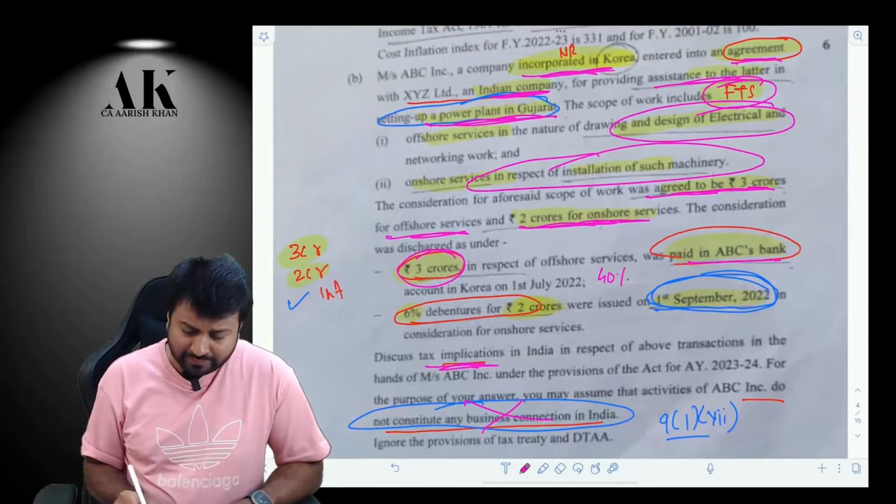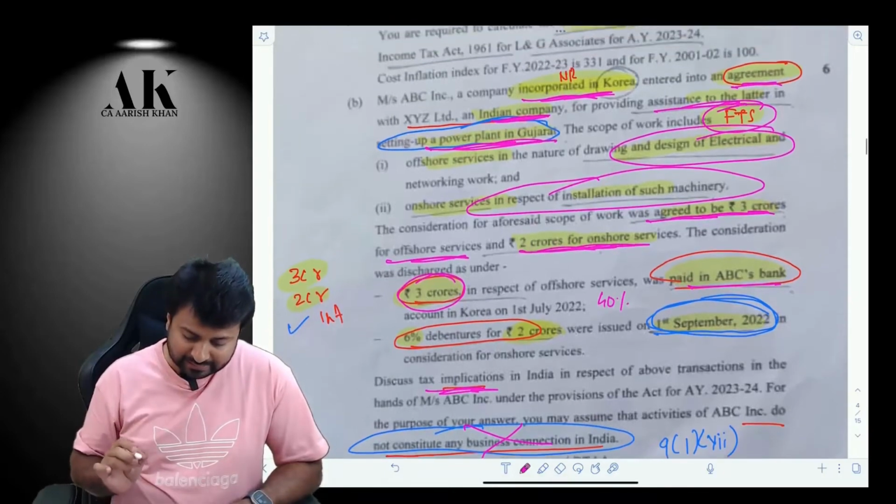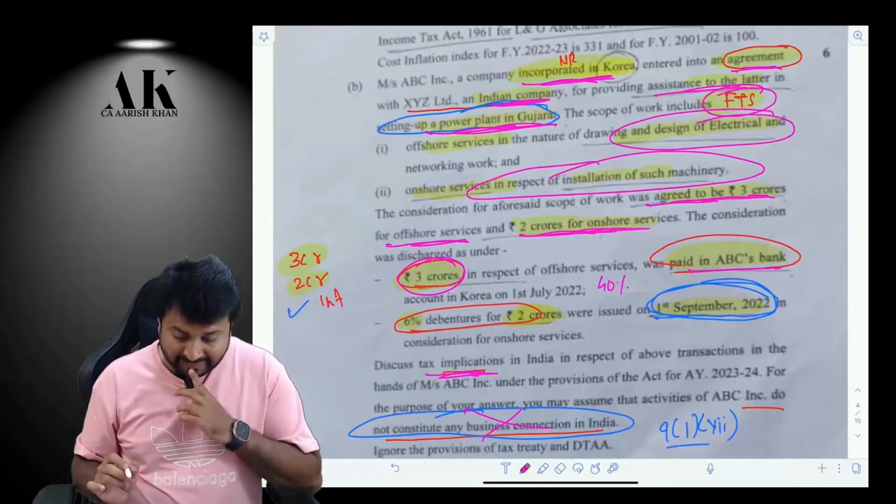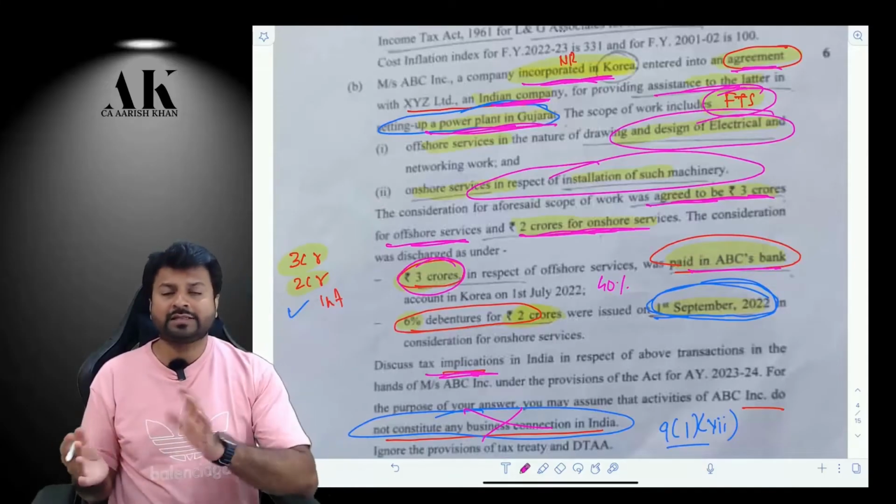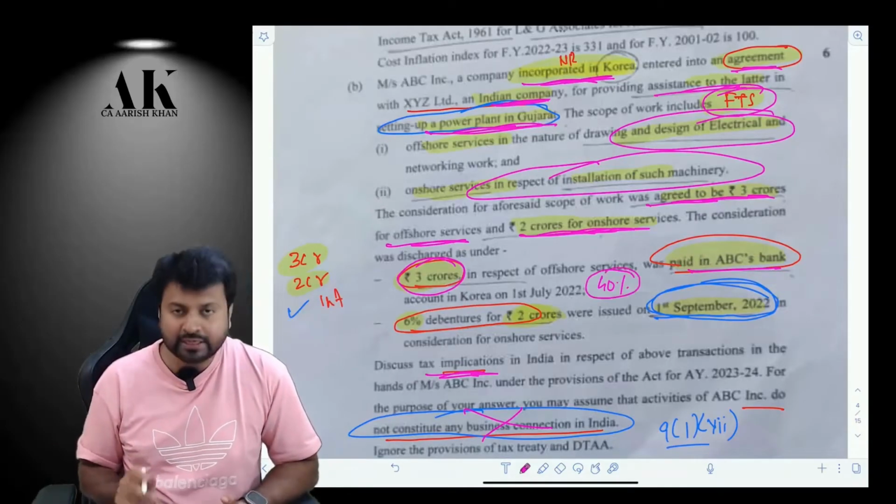It will be taxable at 40% because it is not written anywhere that this FTS is an agreement with the central government and approved by the central government. It's not mentioned over here. So you have to tax this at 40%.